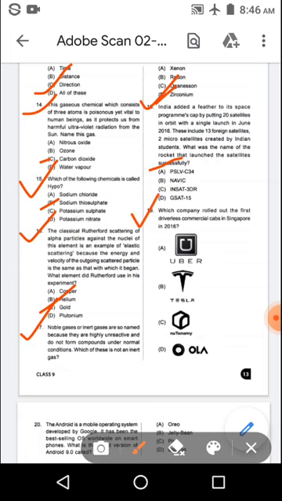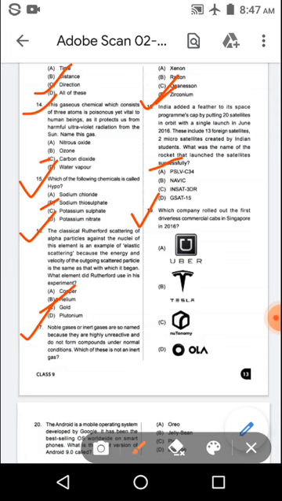Next question. Which company rolled out the first driverless commercial cabs in Singapore in 2016? The options are given with images or symbols. First option is Uber.